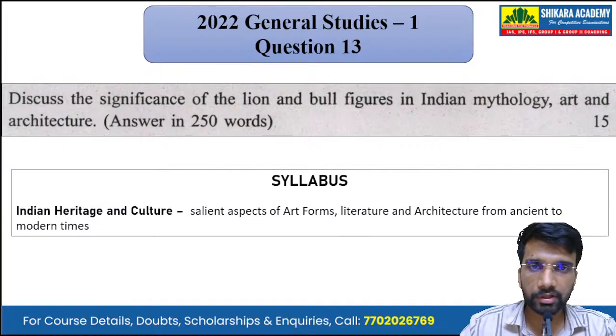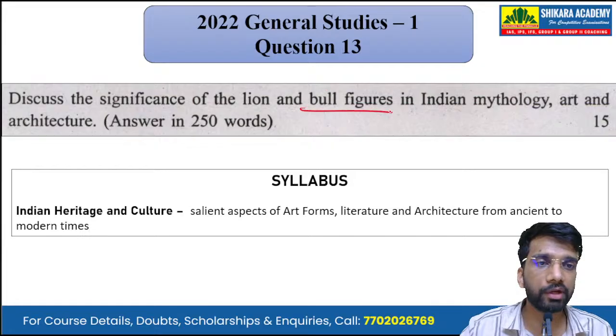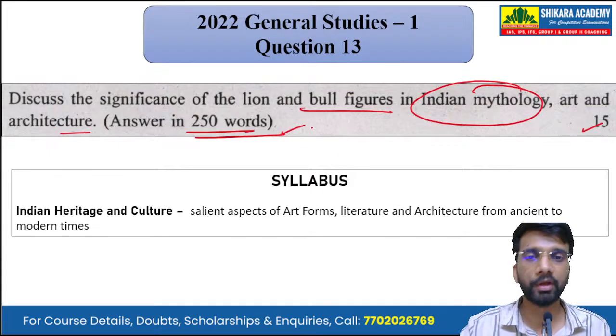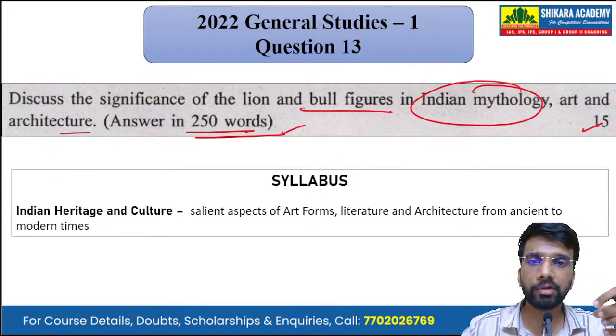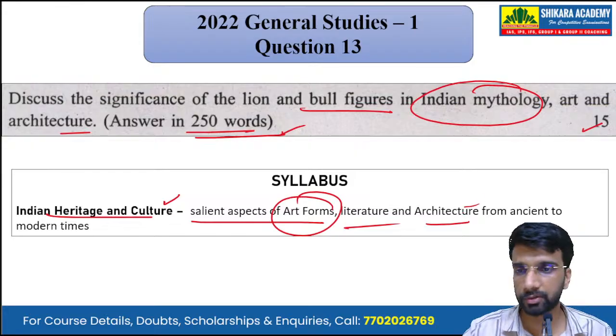Now, moving on to the next question, that is question number 13. Discuss the significance of lion and bull figures in Indian mythology, art, and architecture. A 15-mark question that we have to answer in 250 words. It is also a question that has been asked from the subject of Indian heritage and culture, and the topic is salient aspects of art forms, literature, and architecture.